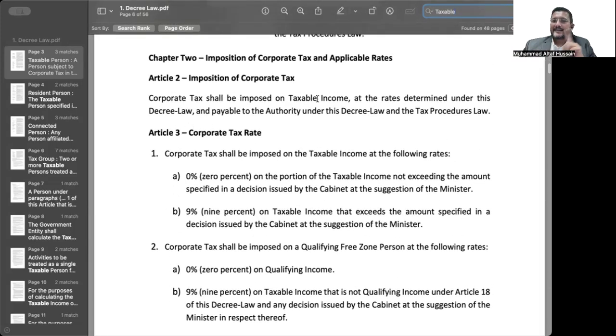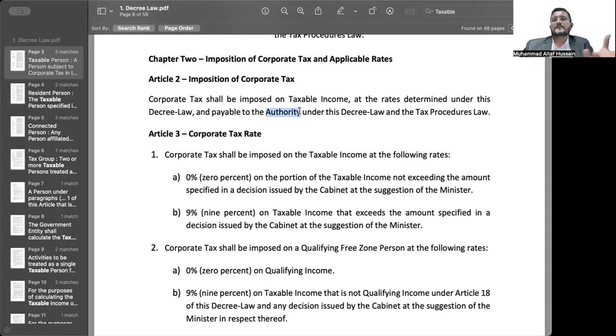Corporate tax shall be imposed on the taxable income at the rates determined under this decree law. So probably at another place, at a later place, we will find out about the rates. At what rates is this tax applied or levied, and payable to the authority. Now, I think most of you, out of common sense, would know that the word authority here means federal tax authority. The same has been defined in Article 1. If you want to look at it, you can do that. I'm not going to spend time on that because it's a very simple thing: authority under this decree law and the tax procedures law.